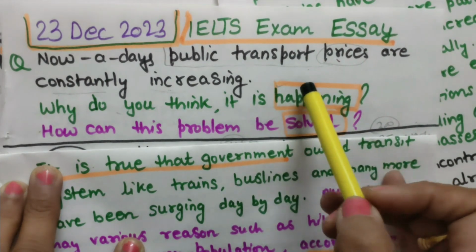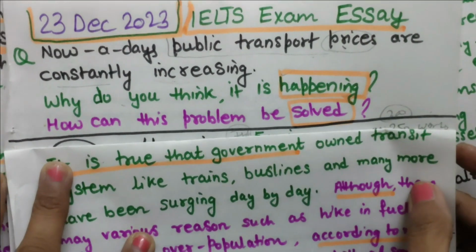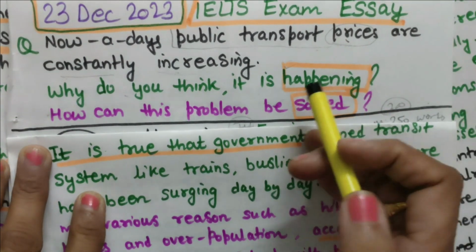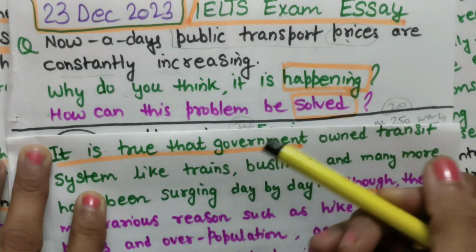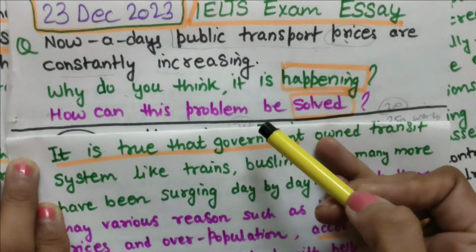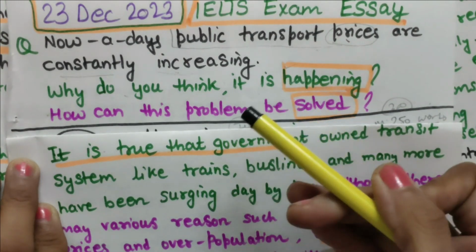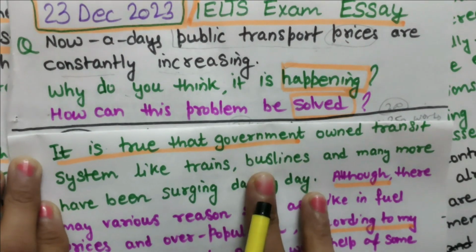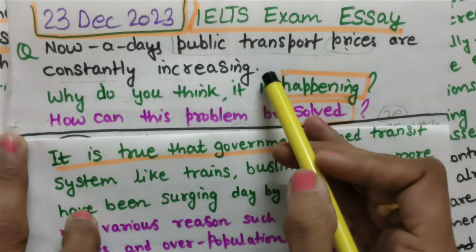Why is this happening? We have to give reason, because government also has to charge money from public when government is going to buy new buses, new trains, as well as improved technology kind of buses and trains, like bullet trains, rapid trains. So many things government has to charge public for. Okay, now introduction means 3-sentence formula.